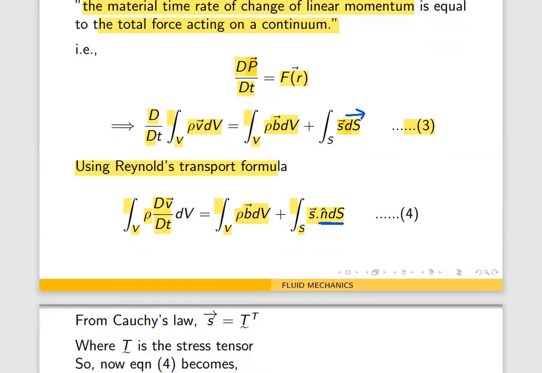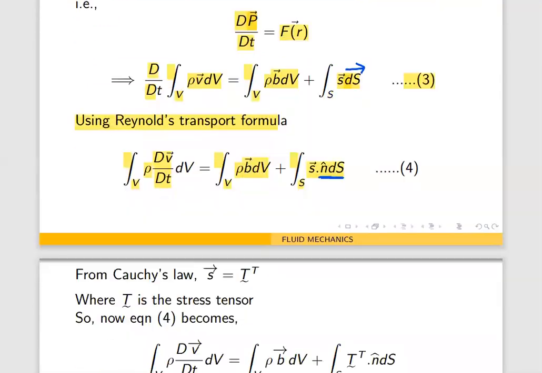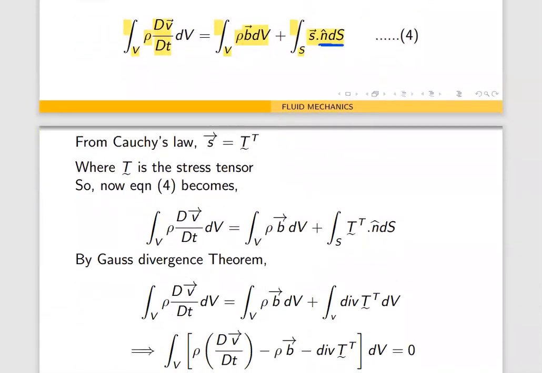S is nothing but T transpose, by Cauchy's law. Our T is the stress tensor, and we take its transpose. So using this, equation 4 becomes what? The LHS as it is, the RHS, the first integral as it is. In the second integral, in the place of S, we are putting this T transpose.